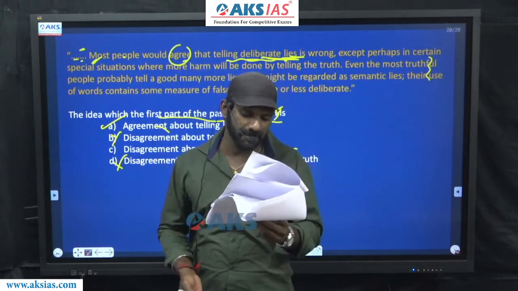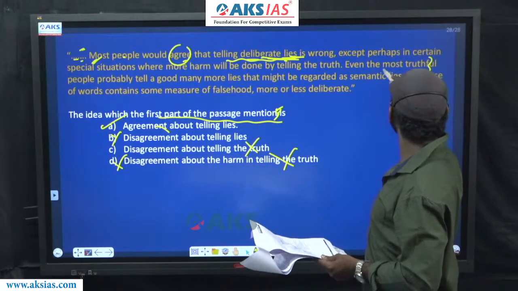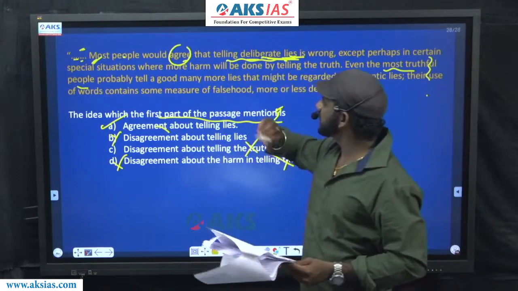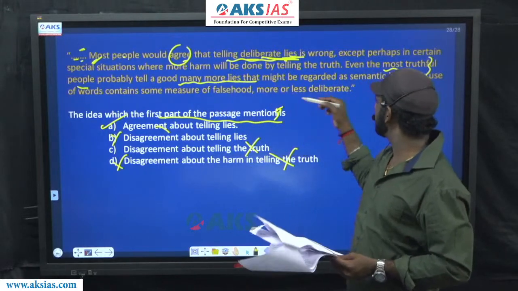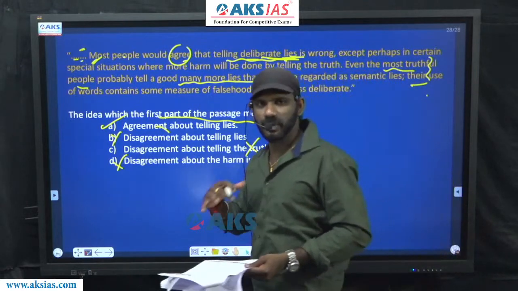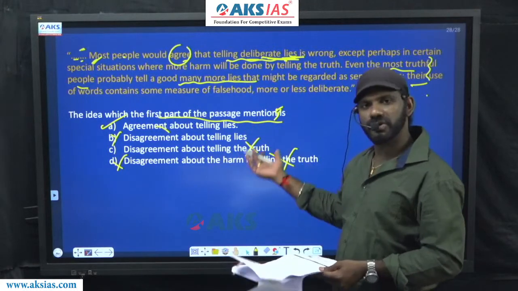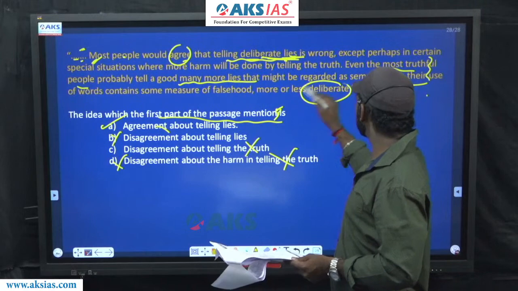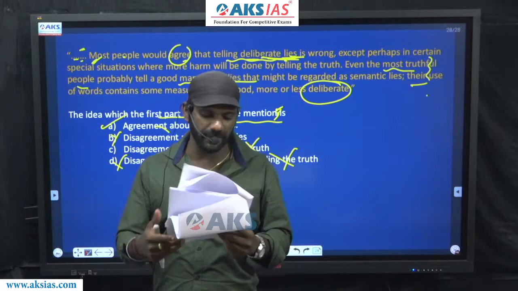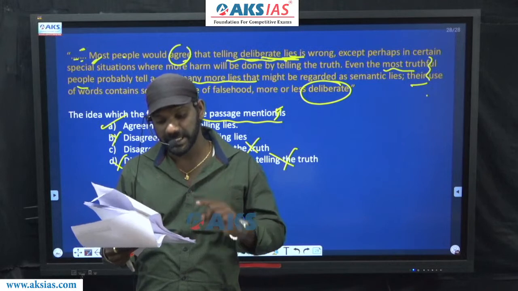Fine, come to one. Their use of words means the use of words of the most truthful people. It's a pronoun antecedent, a plural pronoun, so it must refer to a plural noun. Their use of words contains some measure of falsehood, more or less deliberate. Deliberate means purposely done, right? More or less deliberate, purposely done. Come to one, mixing up the true and false, to some extent okay, but come to B.